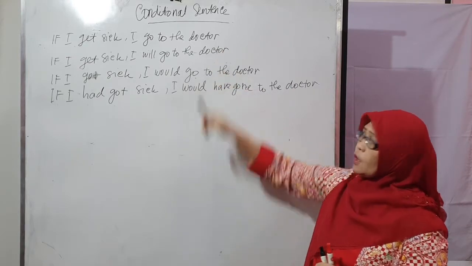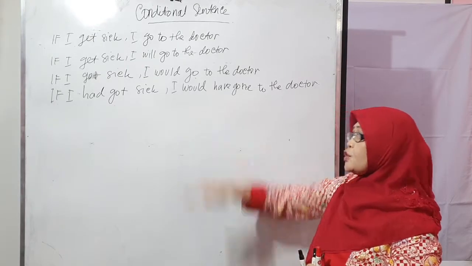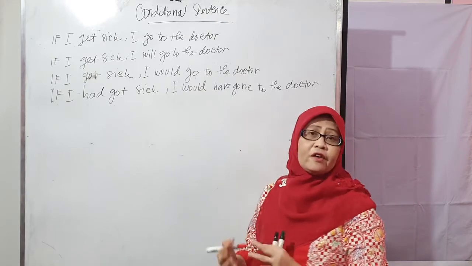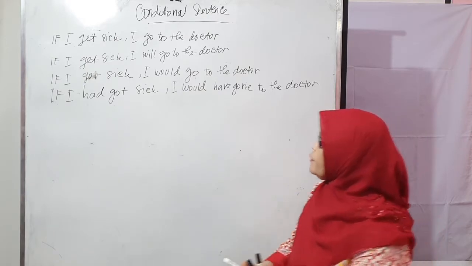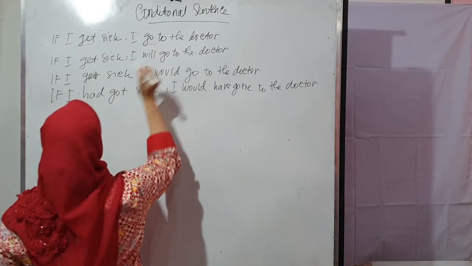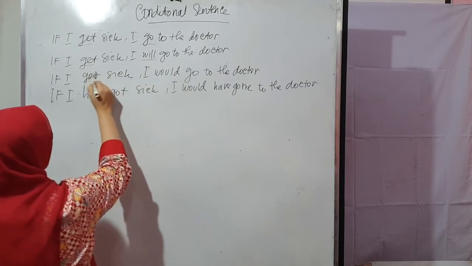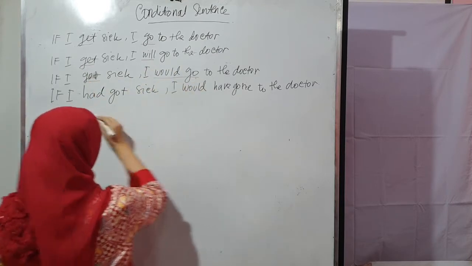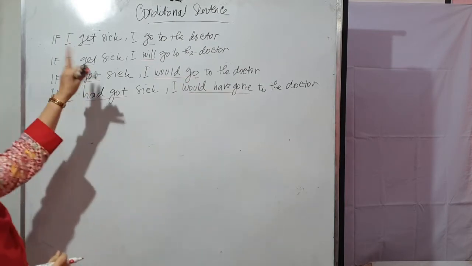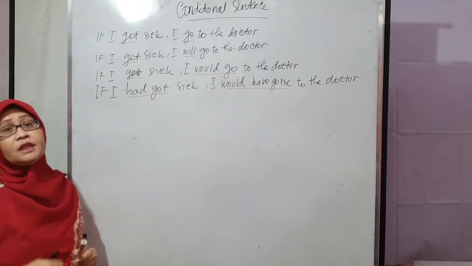If you pay attention to all of the sentences, maybe they seem the same, but actually they are different. Okay, let's talk about them one by one because they have a relationship with the pattern. Look at the verbs: get, go; get, will; then got, would go; then had got, would have got. The sentences are different because each sentence has a different pattern.